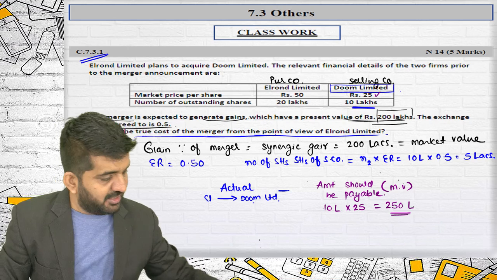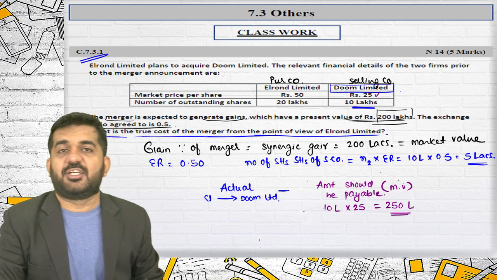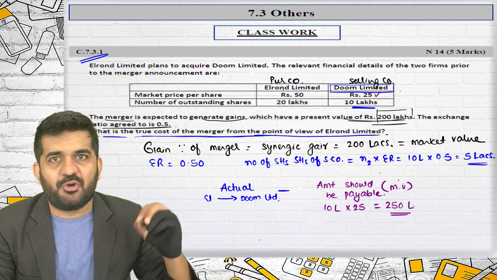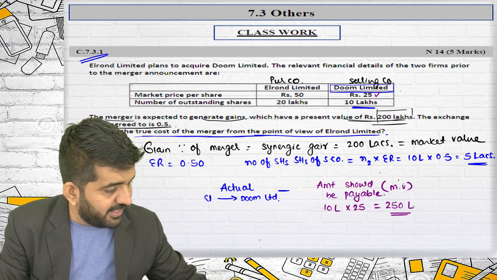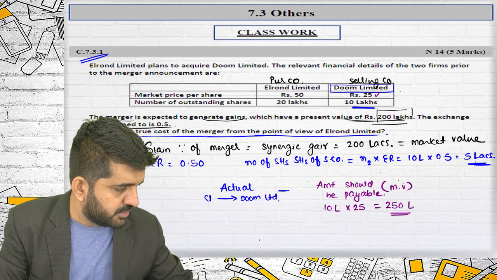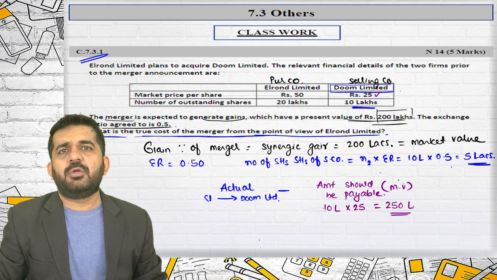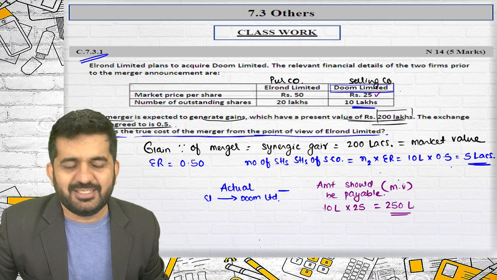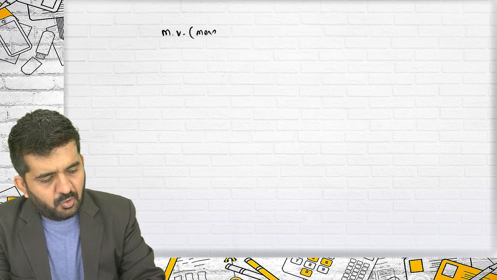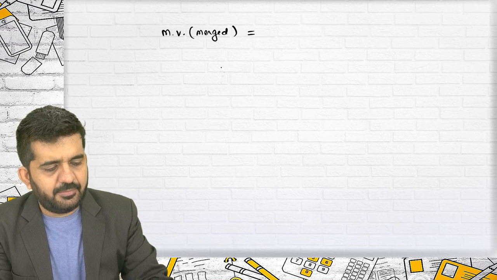What are we giving them? We are giving them 5 lakh shares of Elron Limited. Yes, but after merger, not before merger. They will be getting MPS 12, that is market price per share 12. Is it correct? So I need to find out MPS 12. Absolutely. But for that I need to find out the market value of the merged entity. I am finding out the market value of the merged entity.